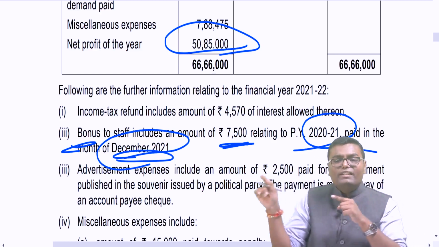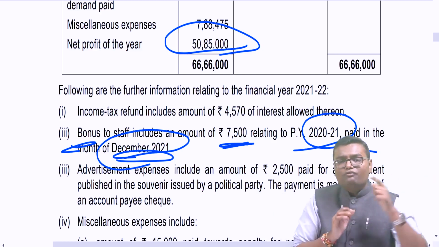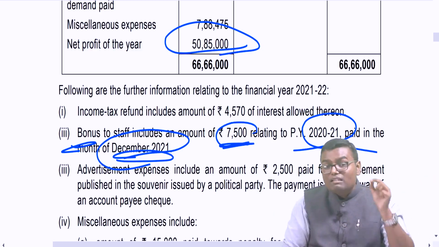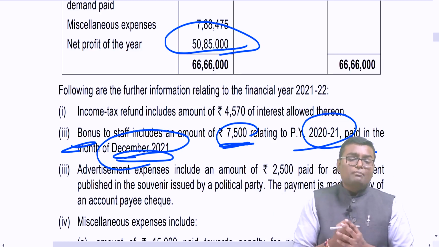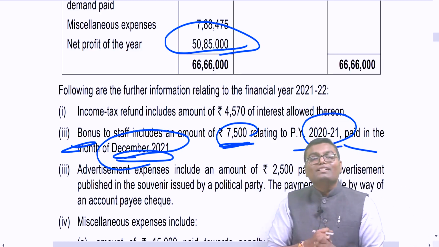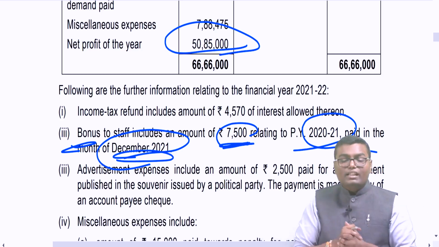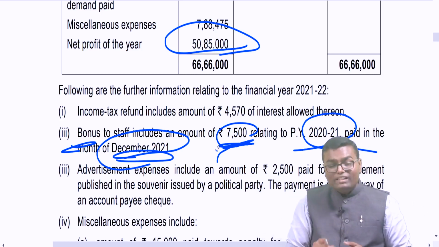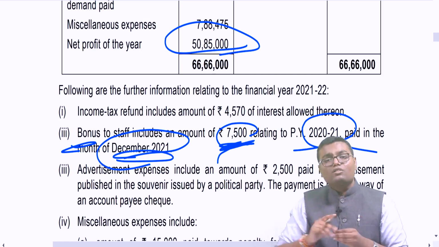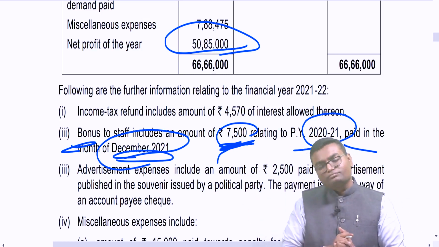Means in the year 2021, by applying the provision of 43B, 7,500 would have been disallowed. Yes, it would have been disallowed. But in which year will it be allowed? In the year in which it is paid. In which year is it paid? 21-22. So can I say I have to deduct 7,500 in this year because it was disallowed last year?